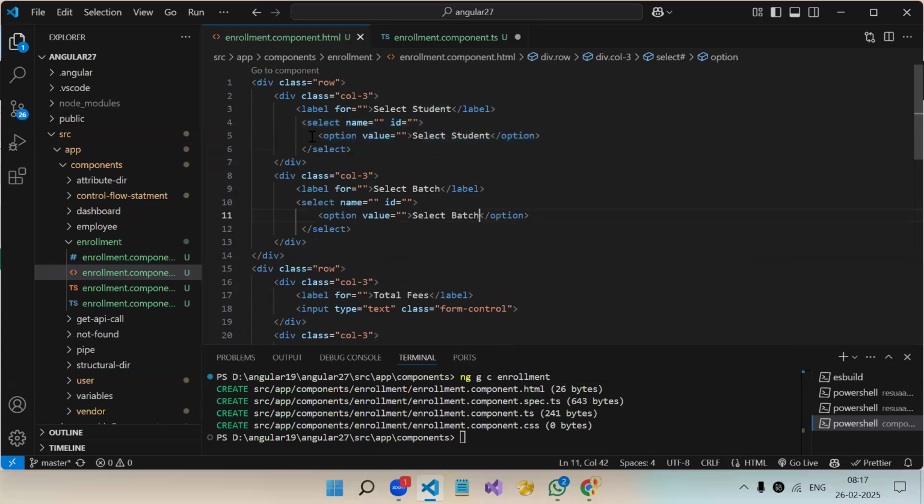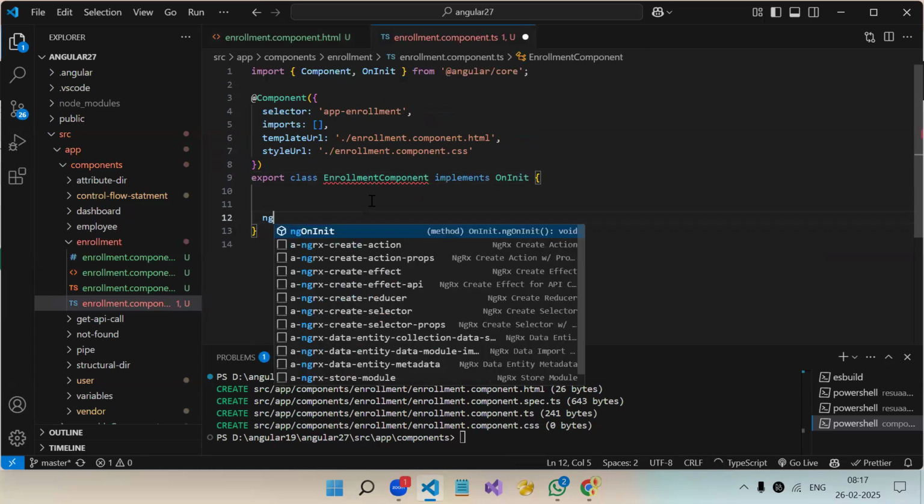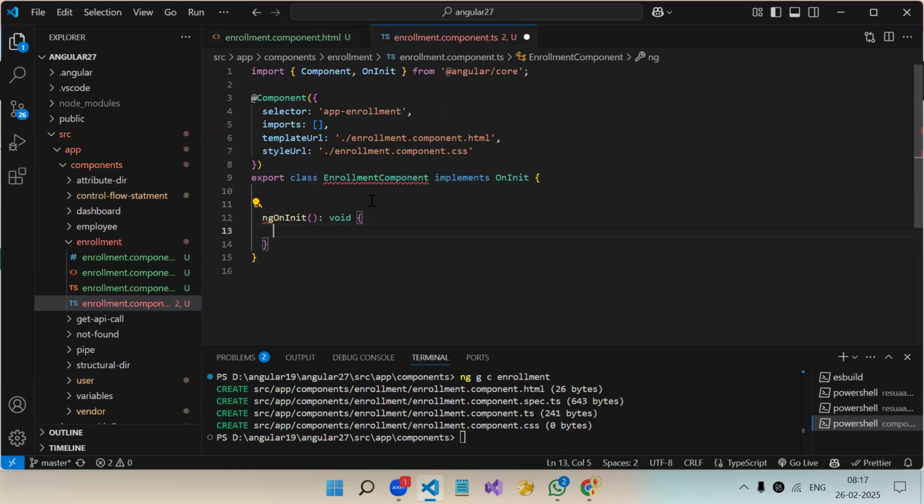Now here we have to show the dynamic drop down of the student. So inside this component on the page load, we will call our get all student and get all batch API. On init, get all students. HTTP API call we have to do.